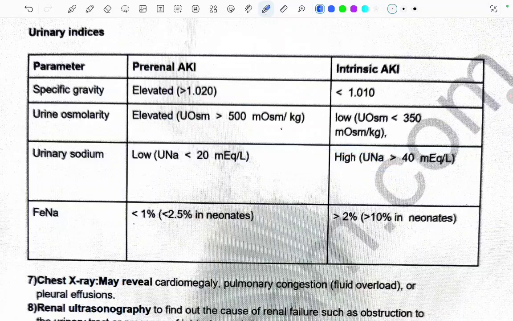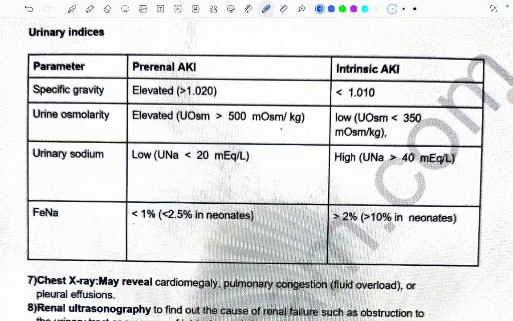So, what is this FeNA actually? FeNA is fractional excretion of sodium. It tells us the percentage of sodium which was filtered by the kidney and which is actually excreted in the urine. It helps us differentiate between pre-renal AKI and intrinsic AKI. Fine. So, why is FeNA less in pre-renal AKI? Because most of the filtered sodium is reabsorbed.